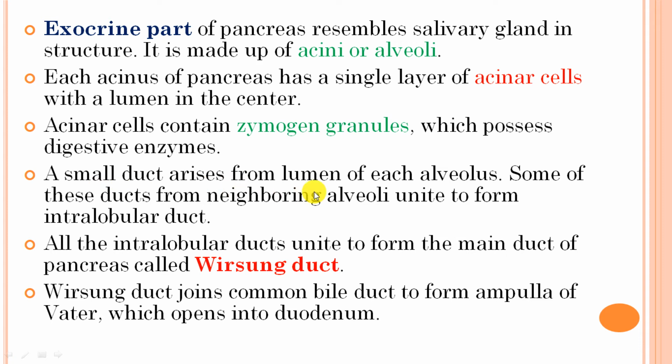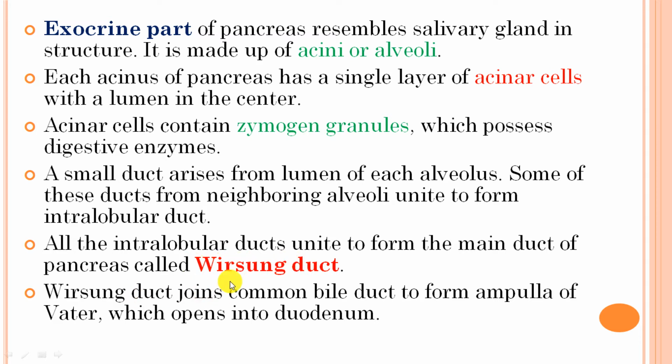Next, these acinar cells combine together in a large number of layers, and small ducts arise from the lumen of each alveolus. Ducts are pipe-like structures which drain the produced juices or enzymes to the place where they are required. Each small duct arises from these acinar cell layers and combines together to form one single major duct, known as the Wirsing duct. All the intralobular ducts unite to form the main duct of the pancreas called the Wirsing duct.